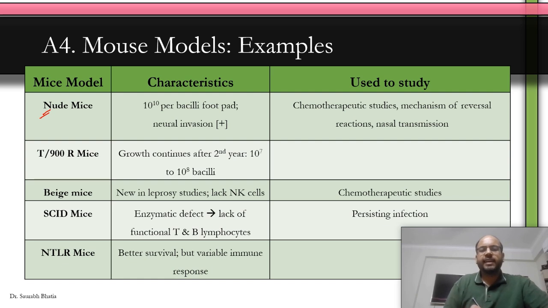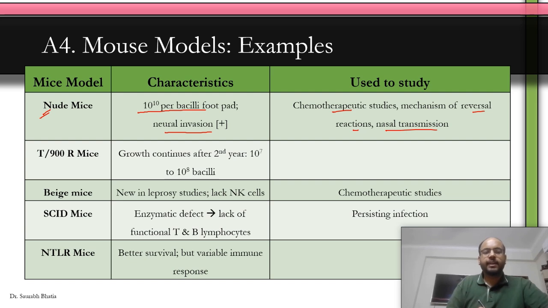The characteristic is that you can use a higher inoculation. Remember, you have to use less than 10 raised to the power 4. If you use more than that, the immunity takes over and the mice becomes immunized. But in nude mice, you can use as high as 10 raised to the power 10 bacilli per foot pad. Also, neural invasion is seen, and you can study the nerve involvement also. These two are the advantages of nude mice. Nude mice is used for chemotherapeutic studies, that means to study drugs, mechanism of reversal reactions, and also nasal transmission, which is the important route of transmission in humans.